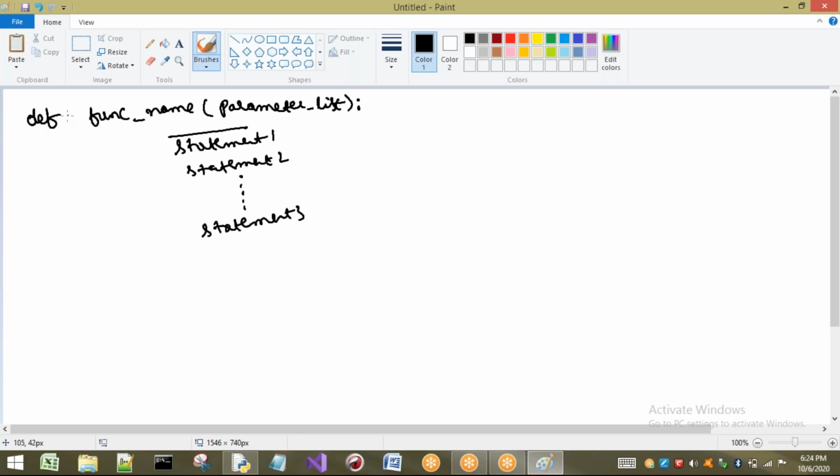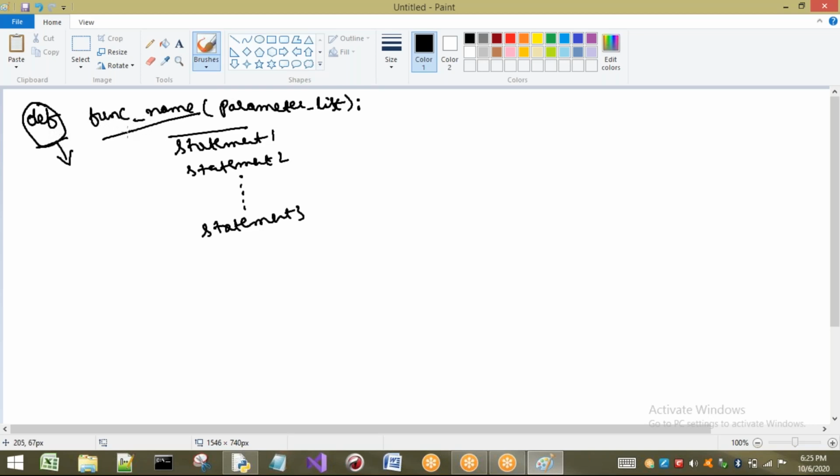What is the keyword I am going to use here? def. So this is a keyword that indicates the starting of the function header. That means def indicates what? I am going to define something. What is that something? Here I am going to write some name. So this is nothing but a function name. So remember one thing, this is a keyword which indicates the start of the function header, and it tells that I am going to define something.